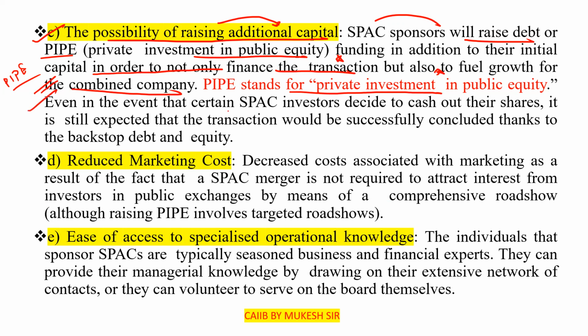Even in the event that certain SPAC investors decide to cash out their shares, it is still expected that the transaction would be successfully concluded thanks to the backstop debt and equity. That is the possibility of raising additional capital, through debt, meaning a loan, or PIPE, private investment in public equity.